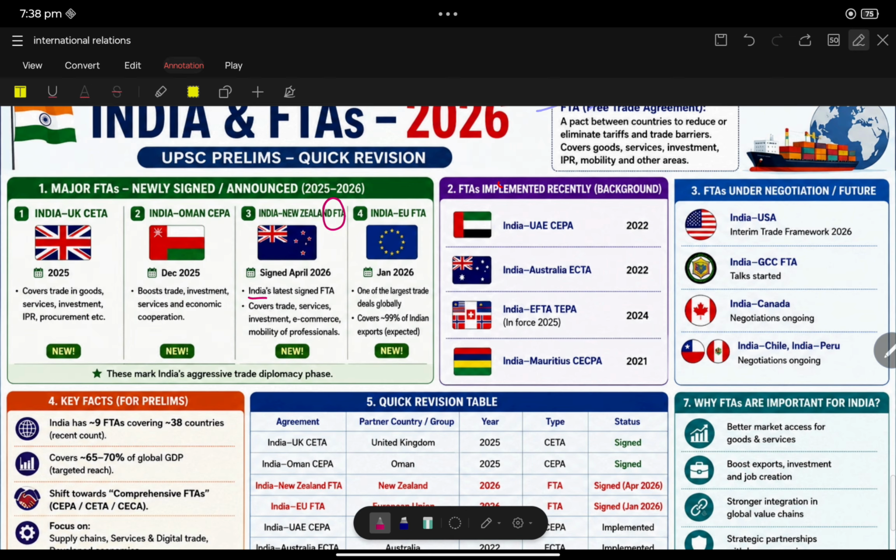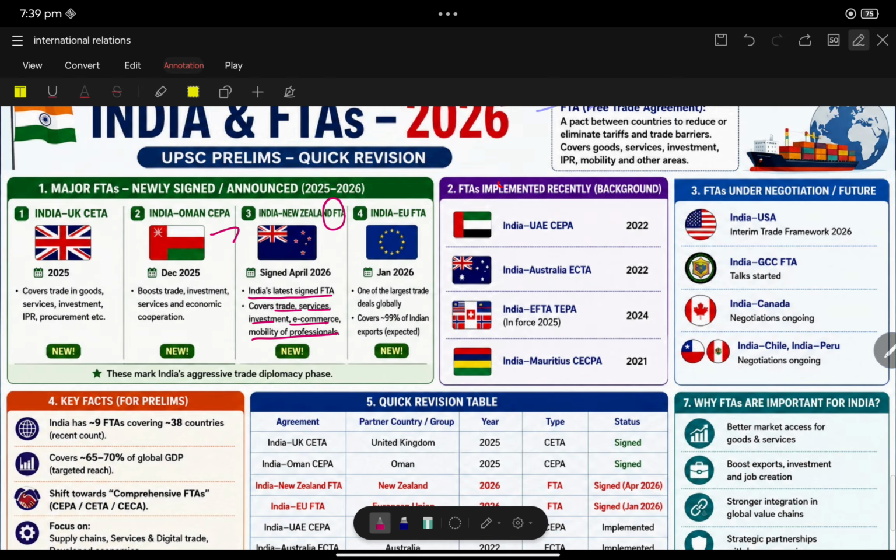India's latest FTA covers trade, services, investment, e-commerce, mobility, professionals. India and New Zealand made a landmark deal by signing this FTA. This is a very important topic.